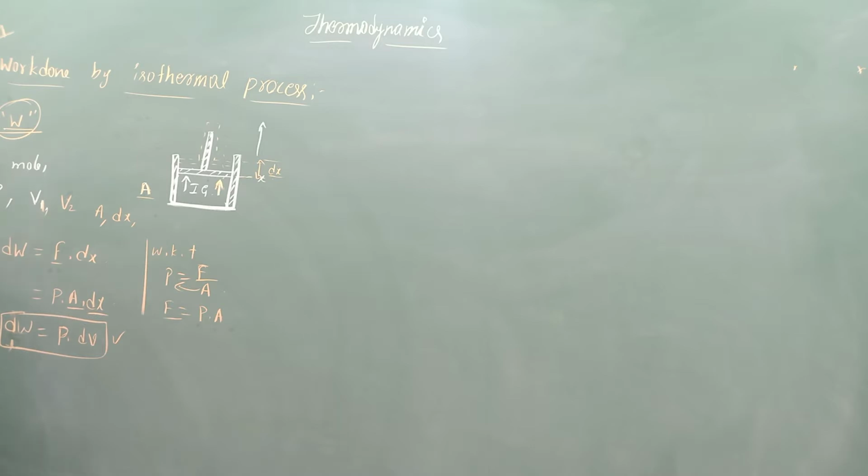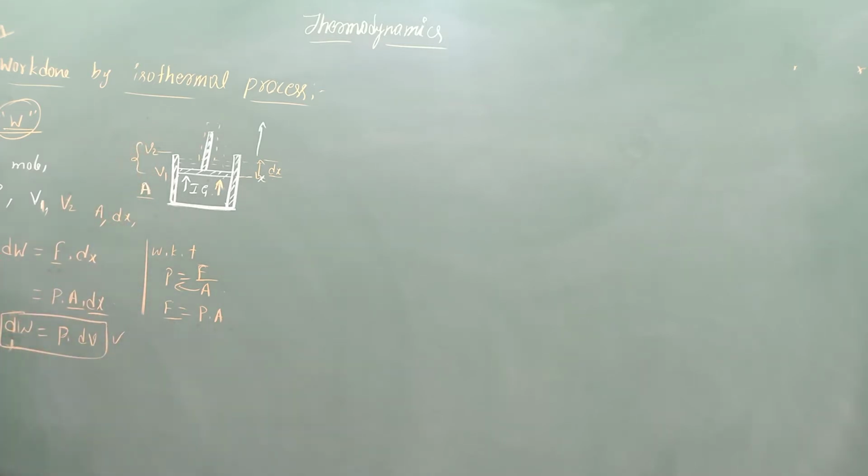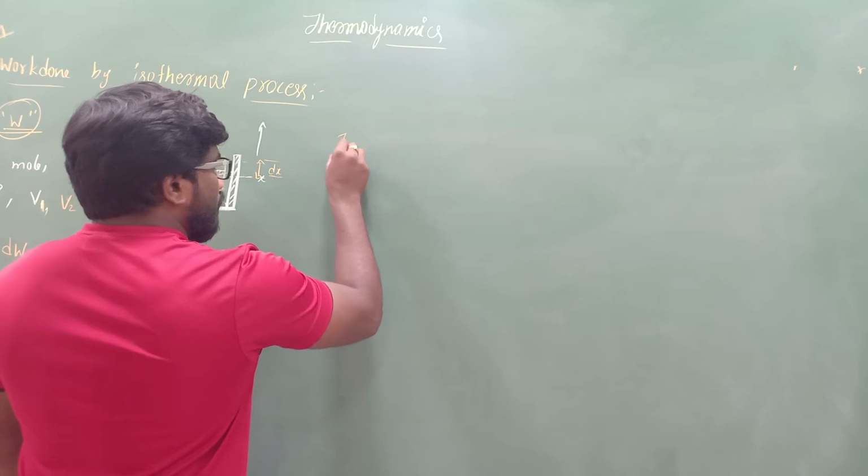From where to where? From volume V1 to V2. During this interval, we need to find the value of total work done. So if I want to find the value of total work done, what we need to do? We have to do integration.